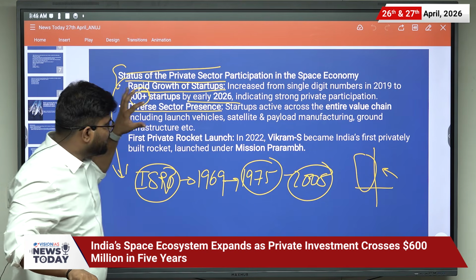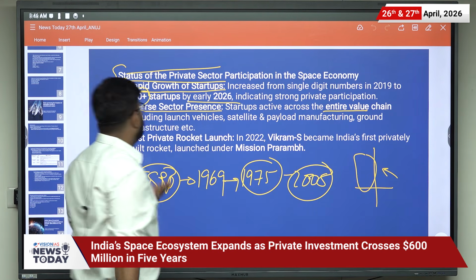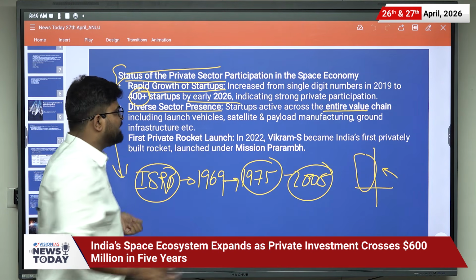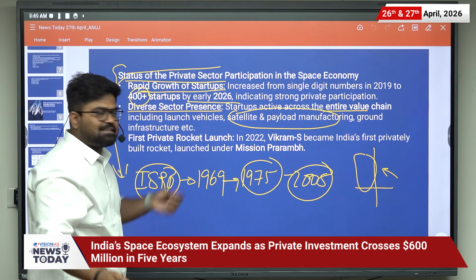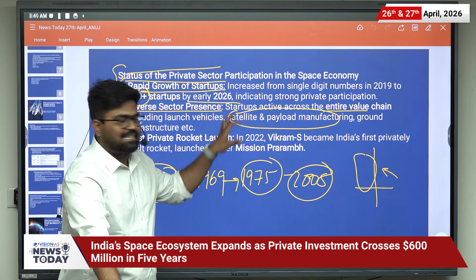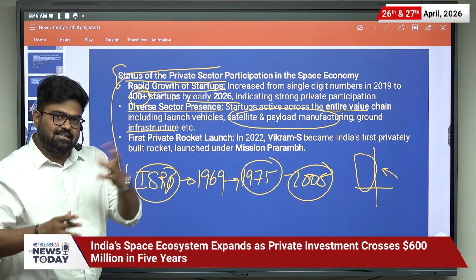Then diverse sector preferences. These startups are active across the entire value chain, including launch vehicles, satellite and payload manufacturing. Payloads are the small components on the satellite, then ground infrastructure and other investments.